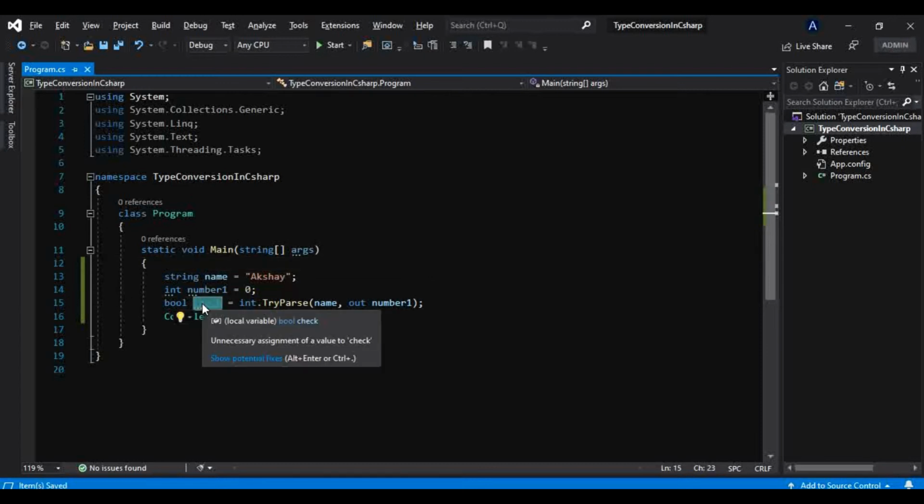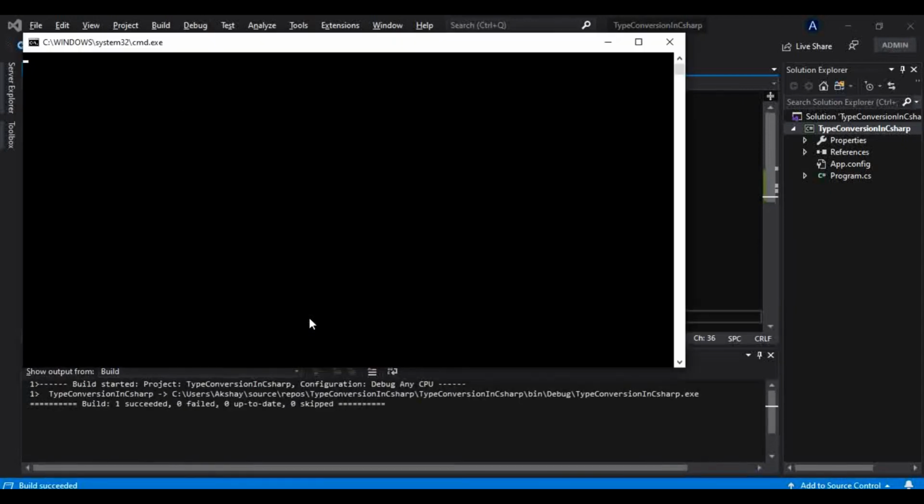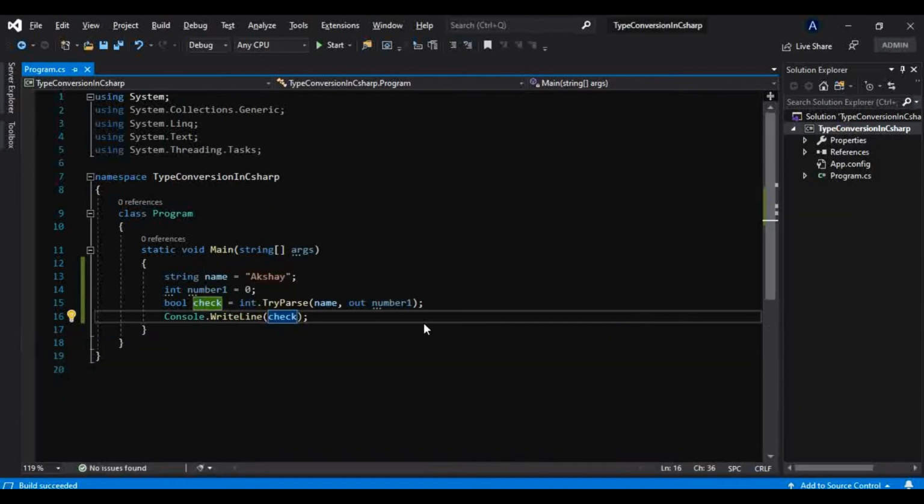Let us just see first if it can convert that. We will print that check variable here and try to run it. So what does it say? It is false. Basically, it cannot convert this string to this integer type. So that is what this TryParse method does.